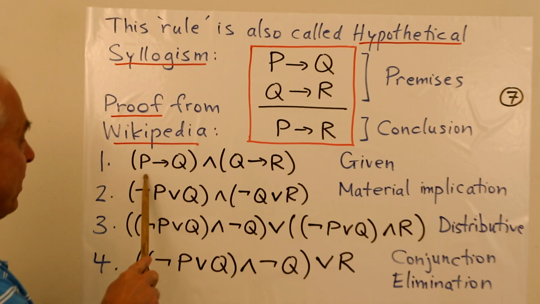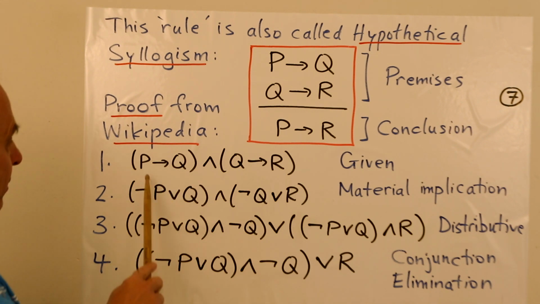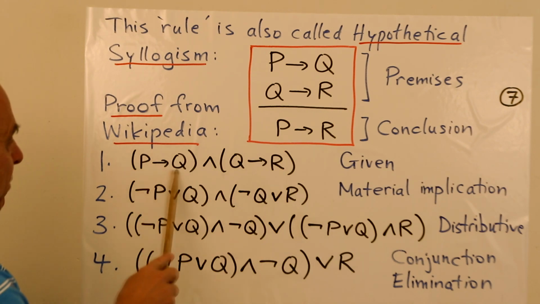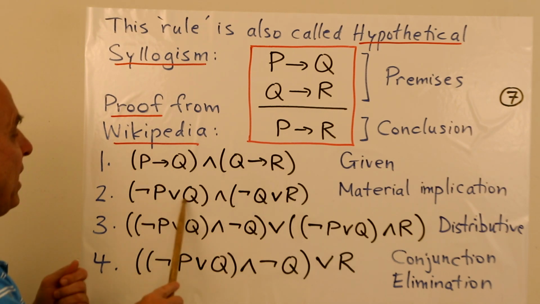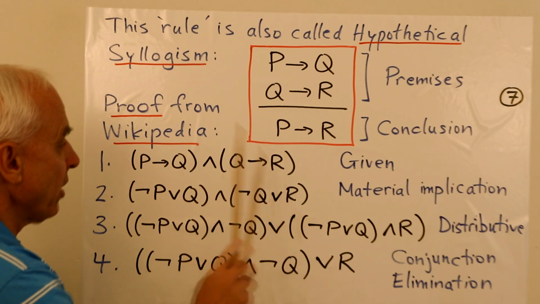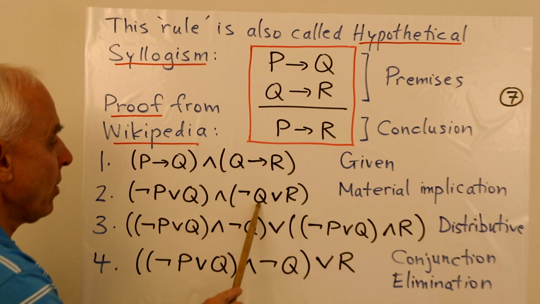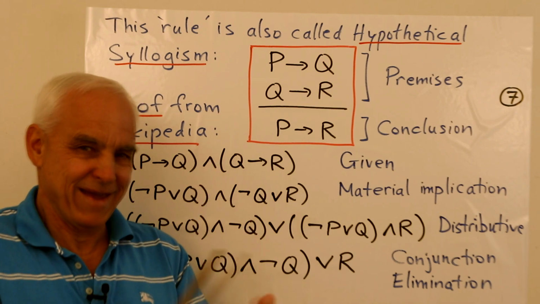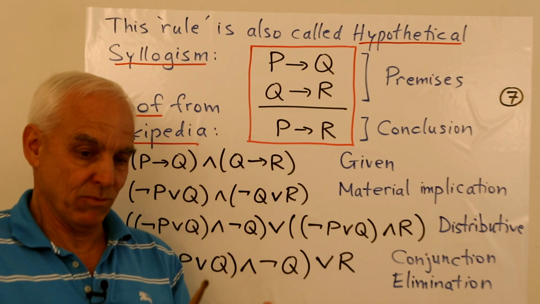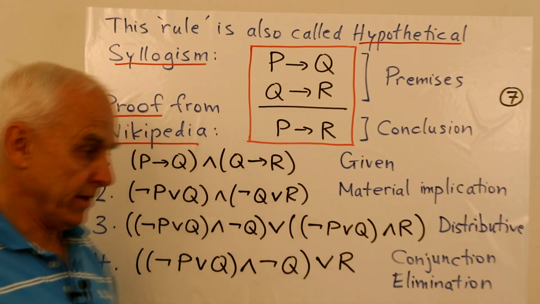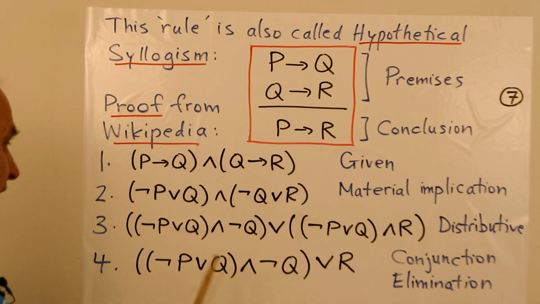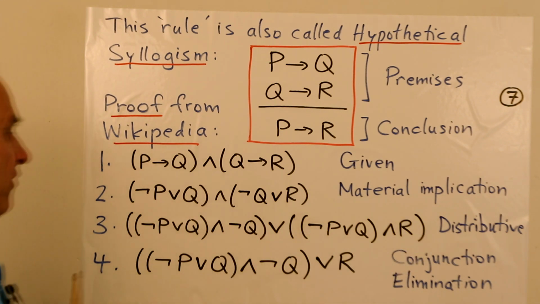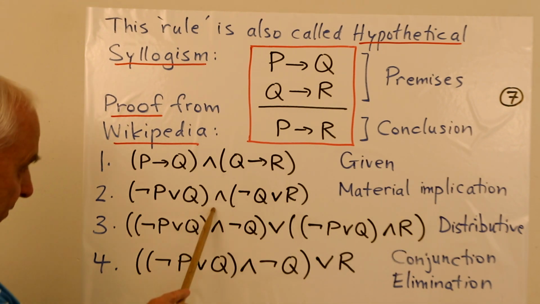Well, we convert these implications to something called material implication. P implies Q is converted to not P or Q. Q implies R is converted to not Q or R. So when we actually get working, we want to get rid of the implications, replace them with ands and ors and negations. Okay, and now we replace this with this using the distributive property, because here there's an and here